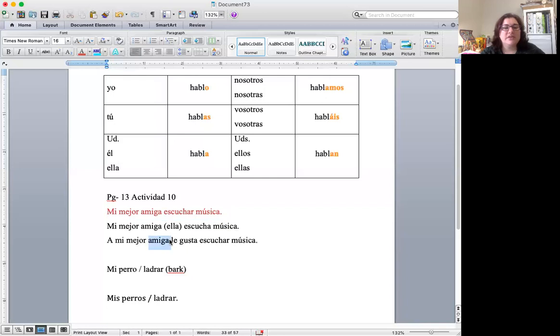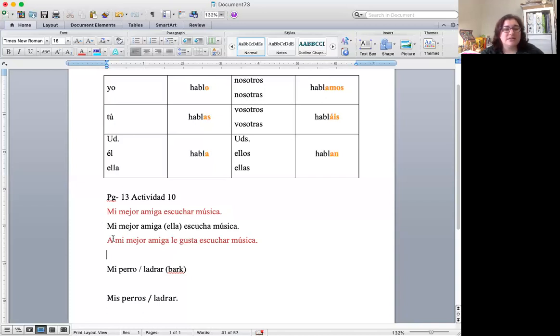Now here I have another example that is incorrect. I used the same example, but it's a different kind of error. This person said, a mi mejor amiga le gusta escuchar música. So they said, my best friend likes to listen to music. And we don't really care for this exercise whether she likes to listen to music or not. We care about whether she's actually listening to music, right? So we don't need to add in le gusta. We just want to conjugate this verb. So the same thing. It ends up being the same result.